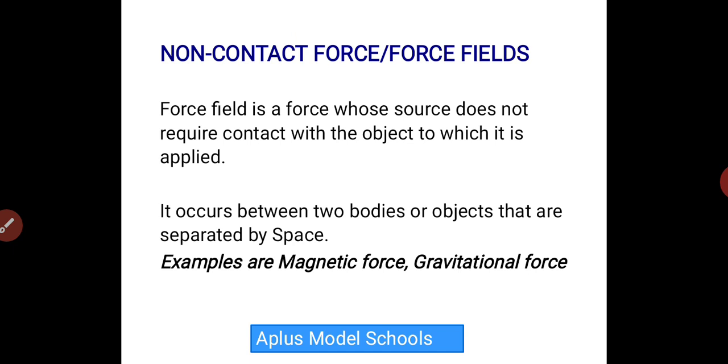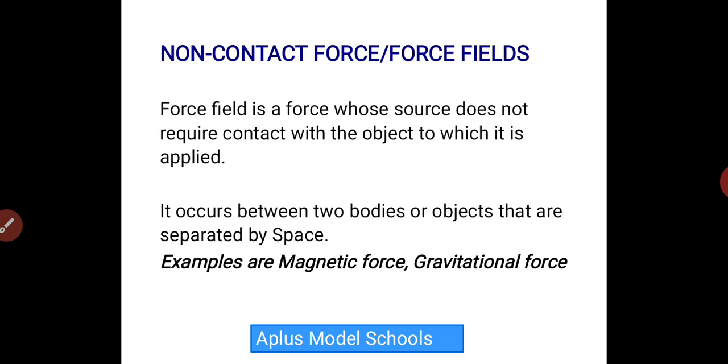So you can experiment with this type of force at home. Just look for a bar magnet, look for a pin, and put the pin at a distance from that magnet. You will notice that when you place the magnet closer to the pin without coming in contact, the force draws the pin towards the magnet and they stick together. So that is an example of non-contact force.